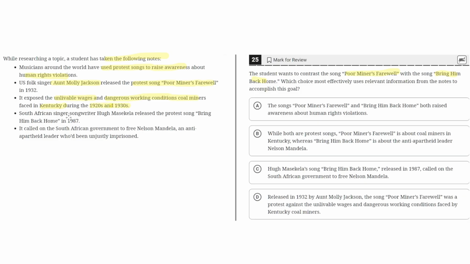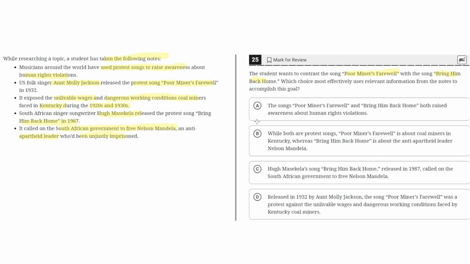South African singer-songwriter Hugh Masekela released the protest song Bring Him Back Home in 1987. It called on the South African government to free Nelson Mandela, an anti-apartheid leader who'd been unjustly imprisoned. So the focus of the student is to contrast these two songs.